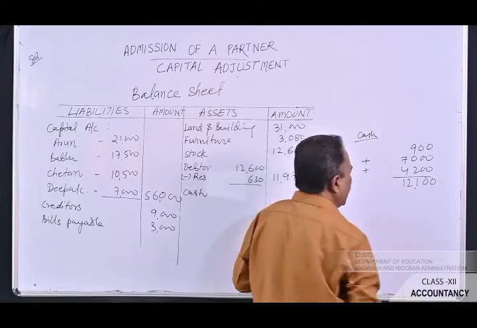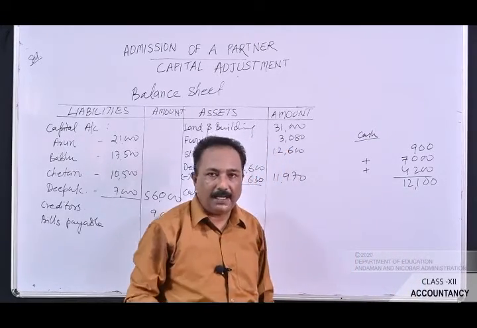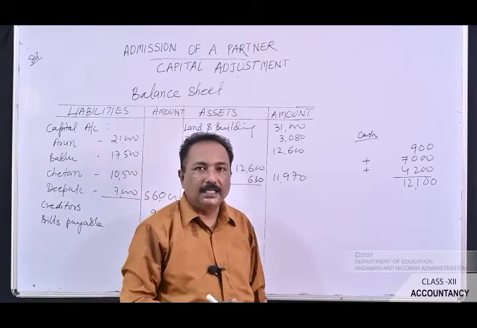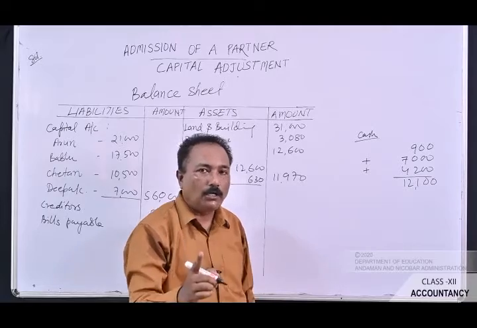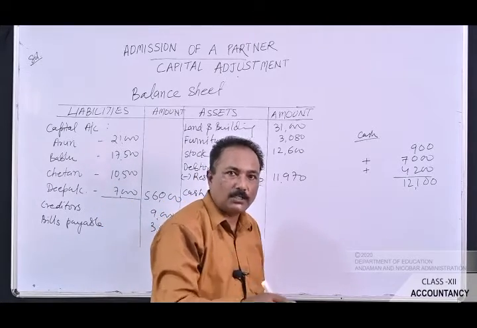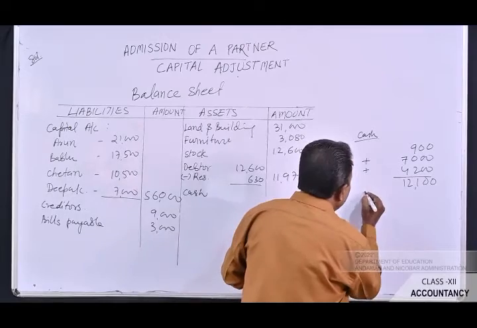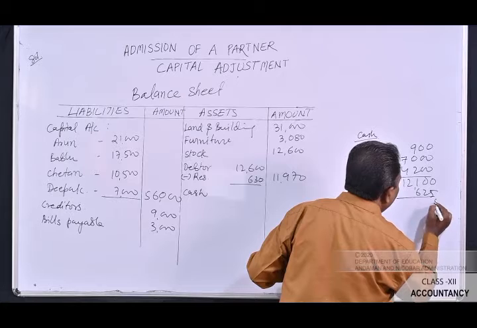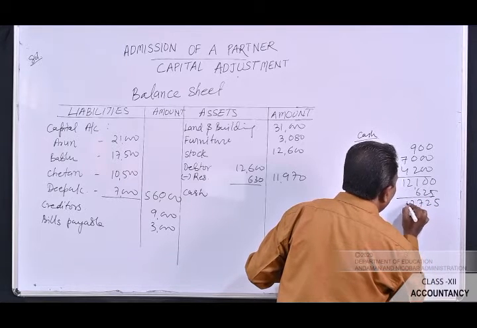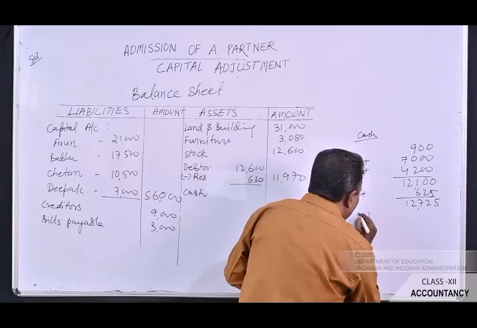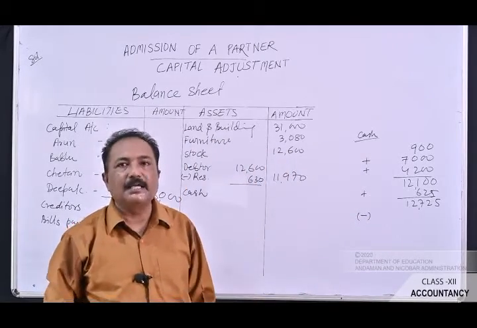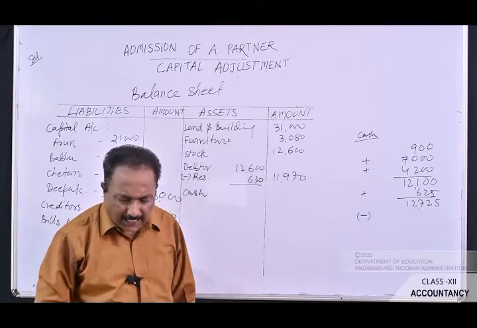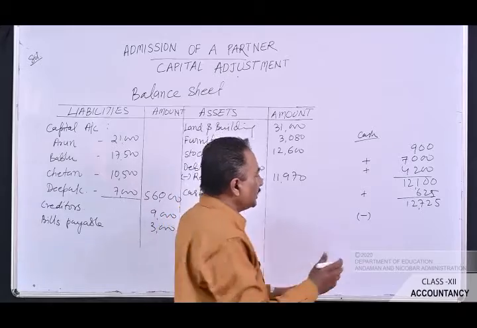It is 12,100. While adjusting the capital, one partner, Chetan, brought rupees 625 into the business because his capital fell short. So that 625 has also to be added. Write here 625 and add this figure. It is 12,725. Now Arun had some excess money in the business, so that amount has to be subtracted, and that amount was rupees 1,750.